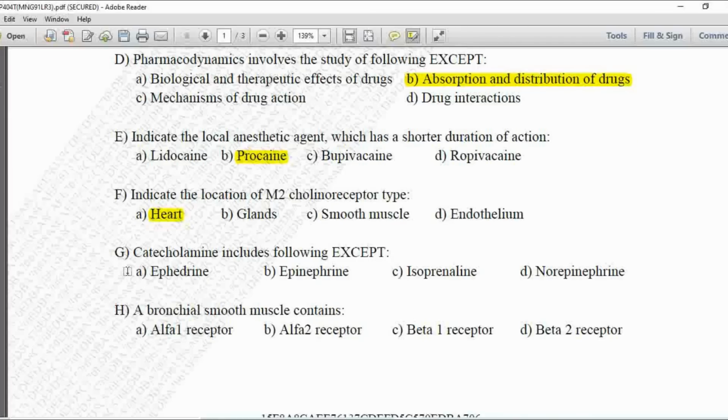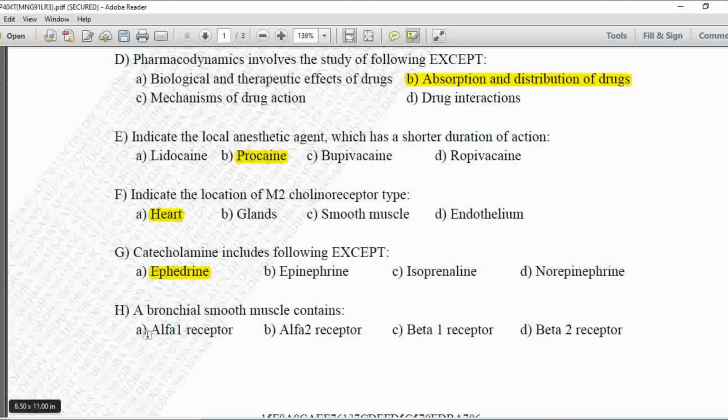Next MCQ. Catecholamines include the following except: option A is ephedrine, B is epinephrine, C is isoprenaline and D is norepinephrine. Here the catecholamines include epinephrine, isoprenaline and norepinephrine. So the except option that you have to choose is ephedrine.